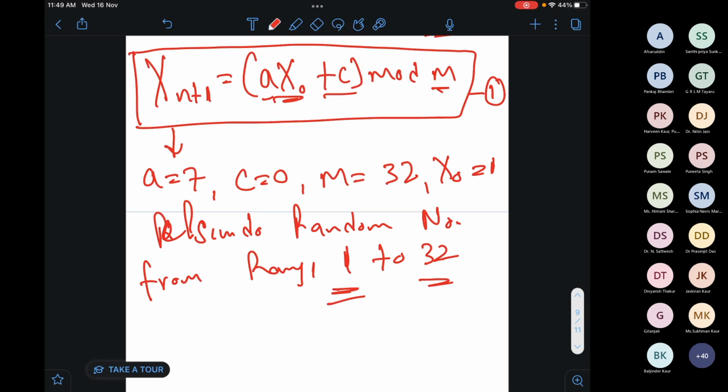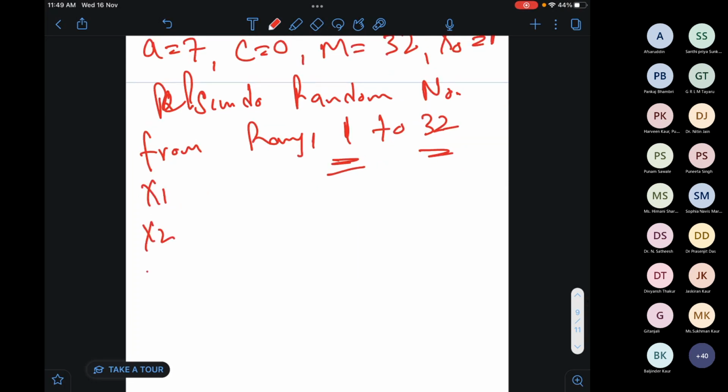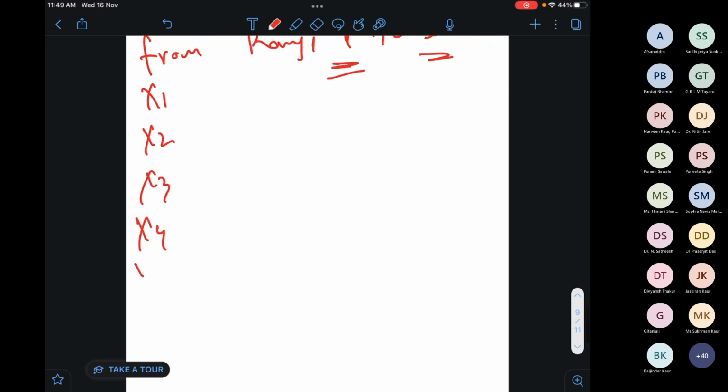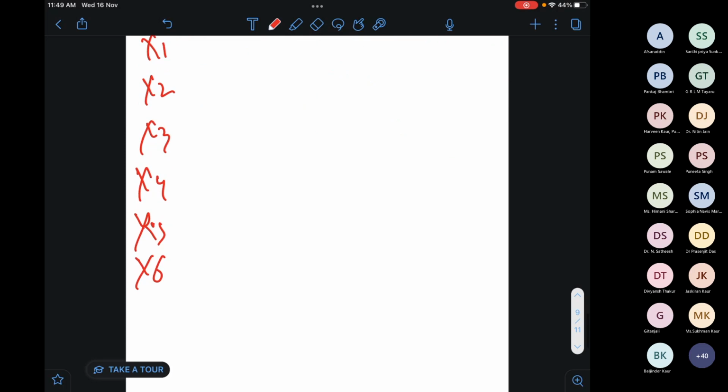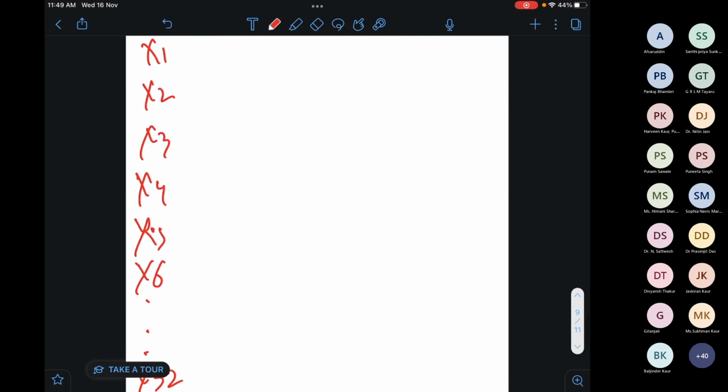Like how will I get that, and what is the basic math behind it? The thing is that I want to get a range from 1 to 32. Fine. So for each value, like for x1, x2, x3, x4, x5, x6 till x32, I have to find the number. But in between, suppose I am getting 7 in x4, and in x5 I am getting 16.